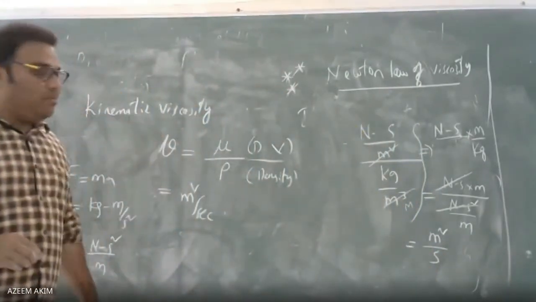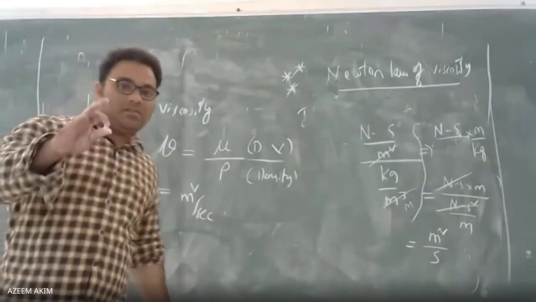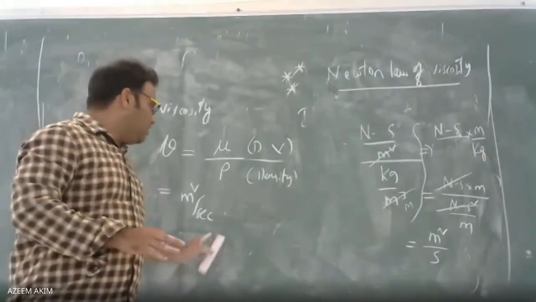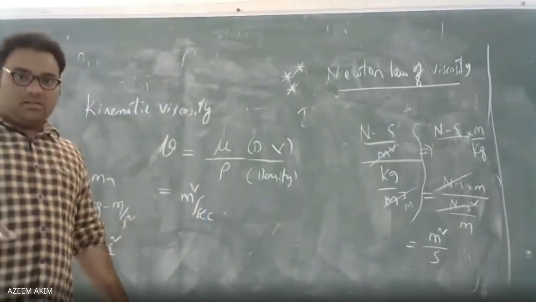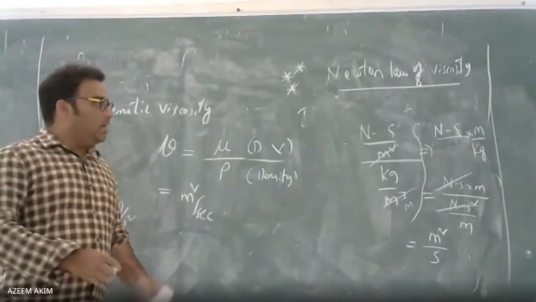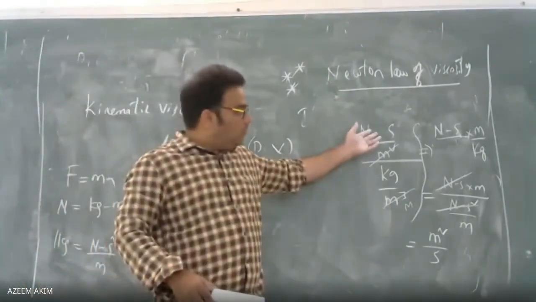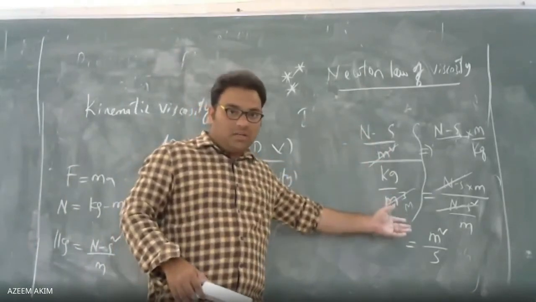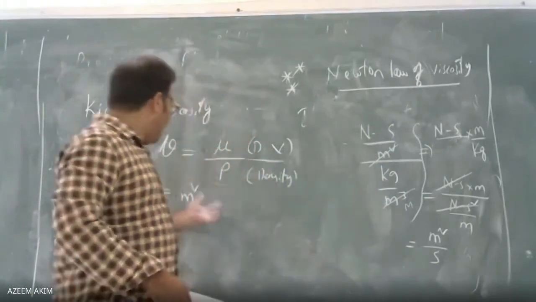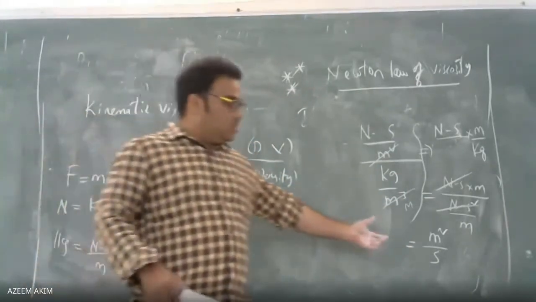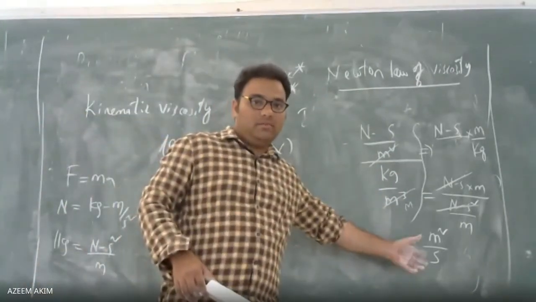So meter square by second. So kinematic viscosity has units meter square per second. If you forgot the units, you can work them out by using logic. If you know the formula, there is no need to memorize this. Very simple.